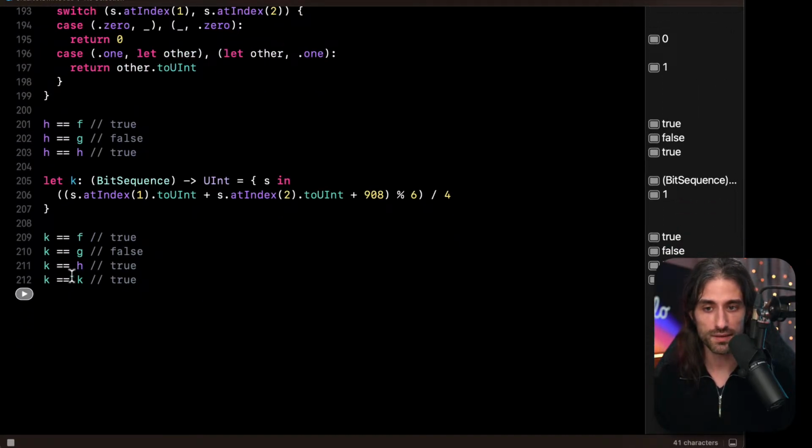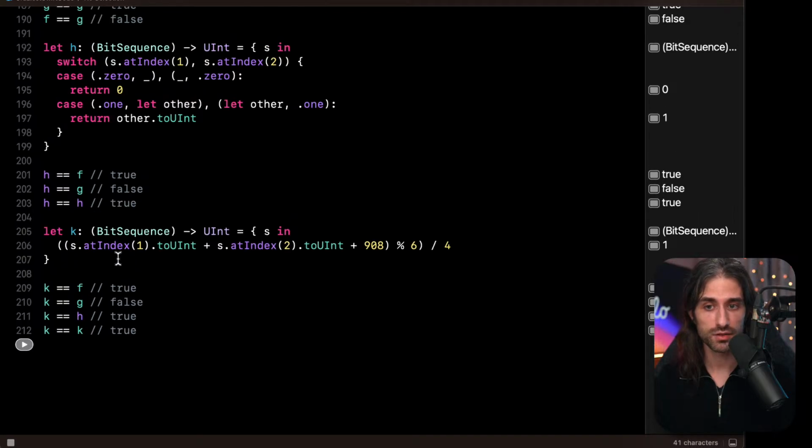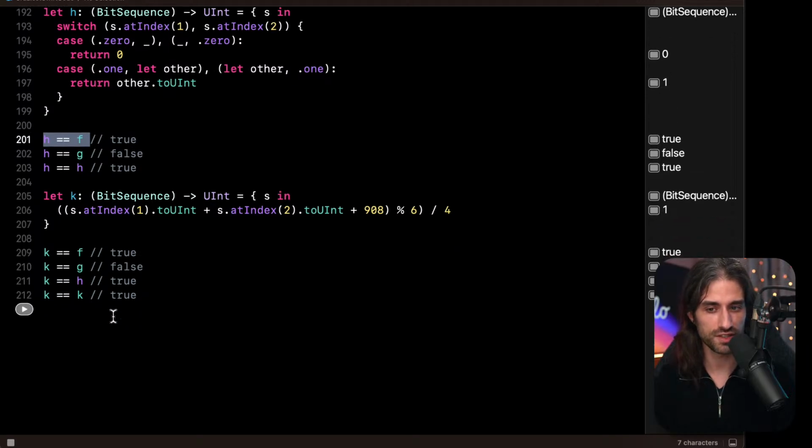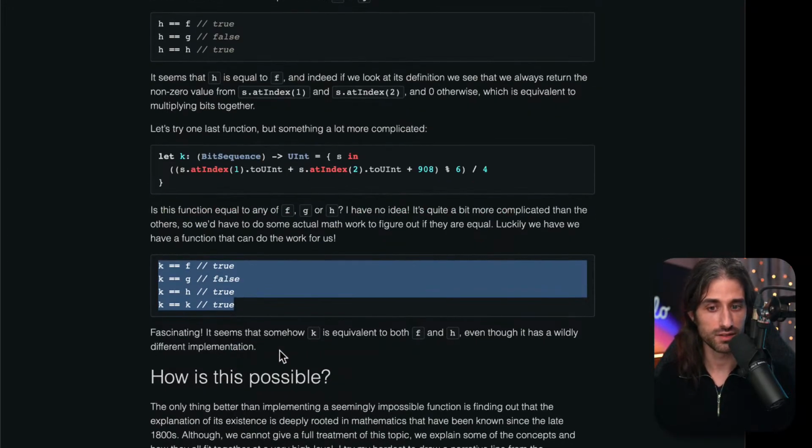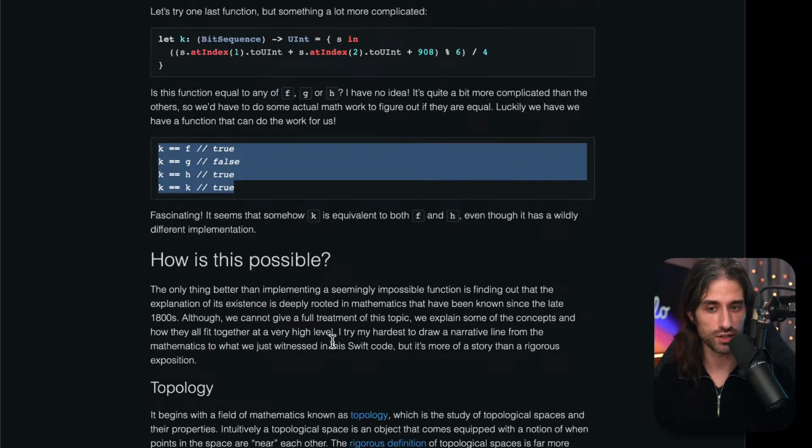It's not equal to j, it's equal to h, which makes sense because here we saw that h is equal to f, and equality should be transitive, and k is equal to itself. So that's fascinating. It seems that somehow k is equivalent to both f and h, even though it has a widely different implementation.